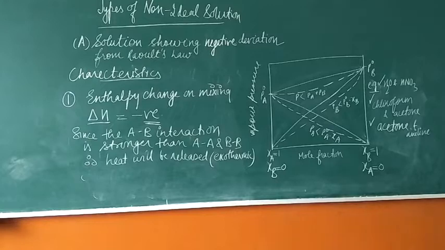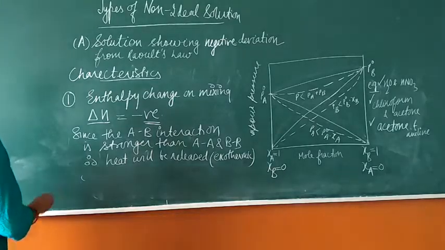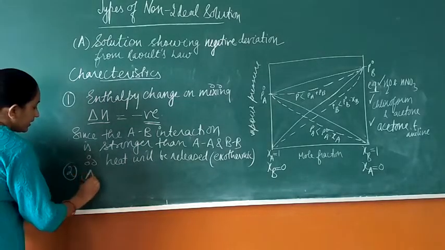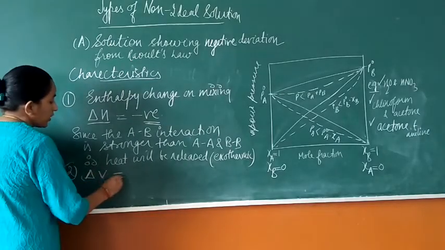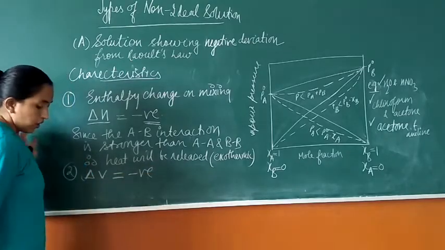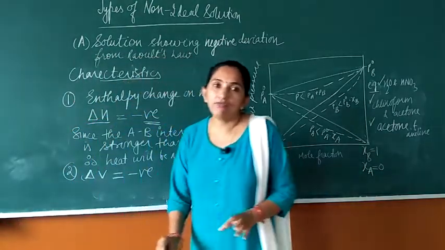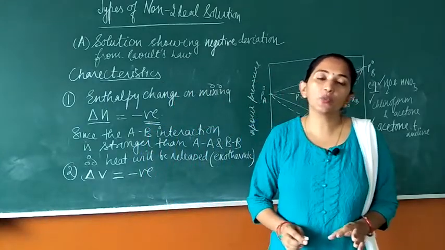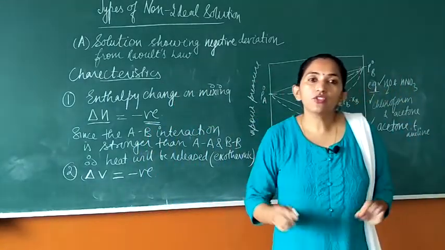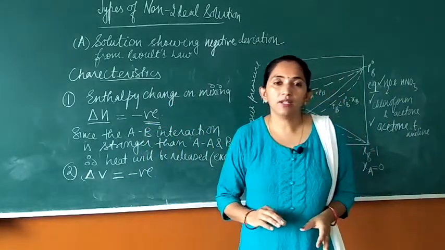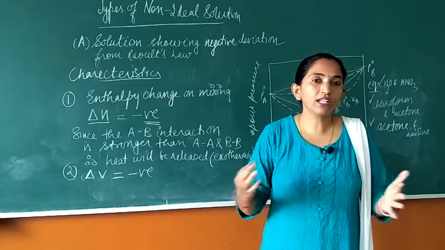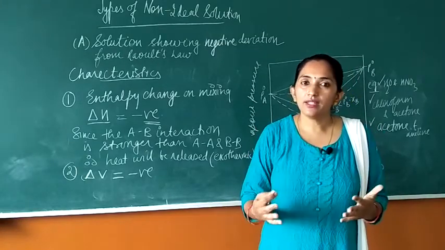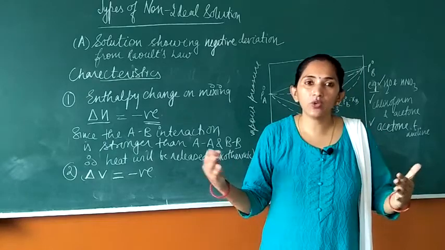Next, students, we will discuss the volume change on mixing, that is delta V, right? This will also be negative. Hope you can think why the volume change is going to be negative. When the two liquids are mixed up, if their interaction is strong, what will happen? They will come closer, right? Hence, they are getting bound or held with one another.